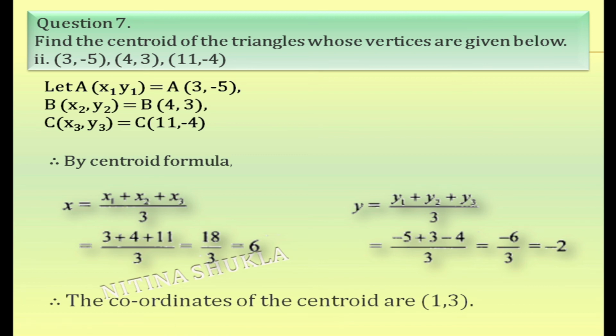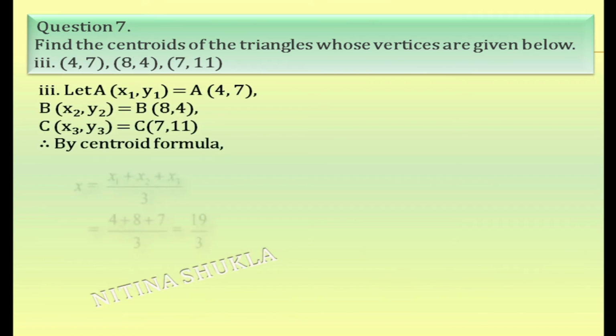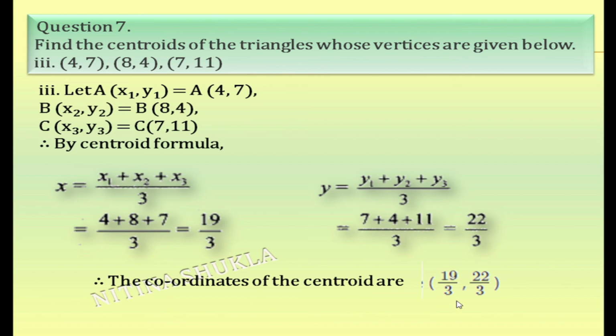The coordinate of centroid is 1, 3. You need not solve it again. You need not draw anything here. Only thing is once you know what it is, you just go ahead. Third question of it. Again you will do the supposition, write the formula, substitute the values and get the results. x1, x2, x3 upon 3, y1, y2, y3 upon 3. 4, 8, 7 upon 3, 7, 4, 11 upon 3. If you write like this, it becomes easy for you to understand. Okay, so your coordinates are here.